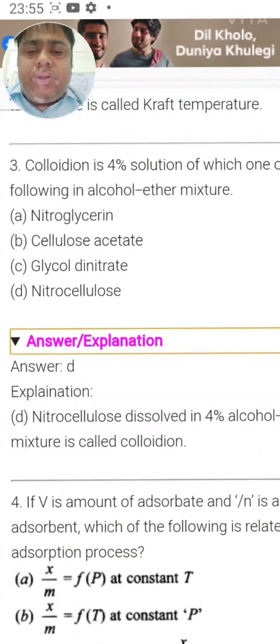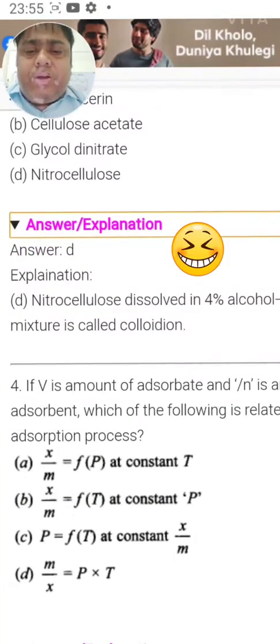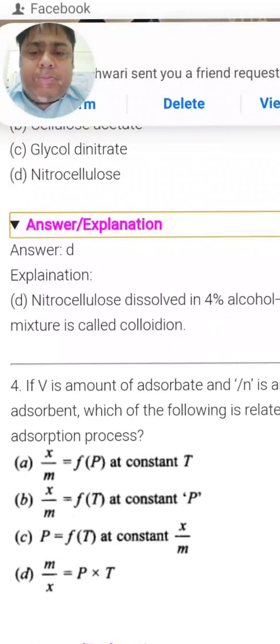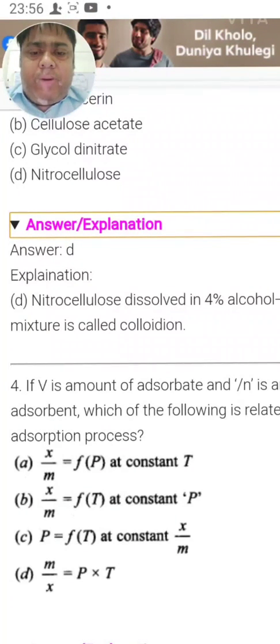Yes. Next question is based on adsorption isotherm. If V is the amount of adsorbate and N is the amount of adsorbent, which of the following is related to the adsorption process? Okay, x by m should be proportional to temperature or pressure.